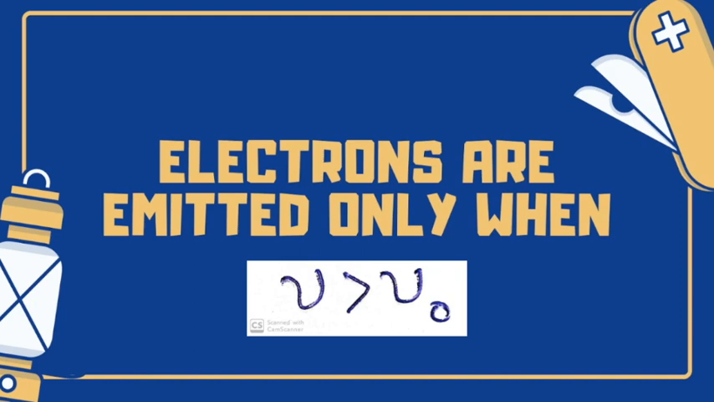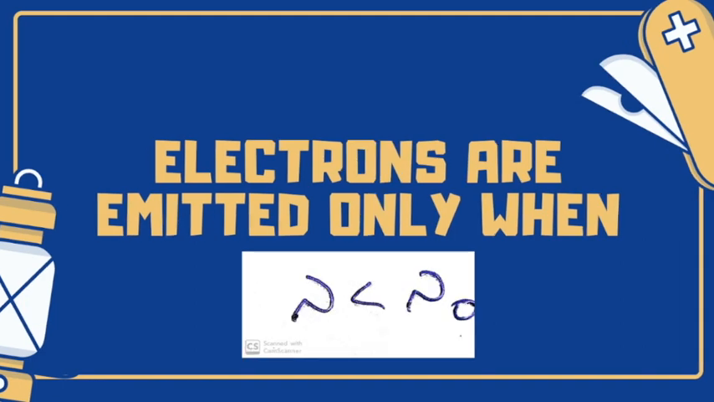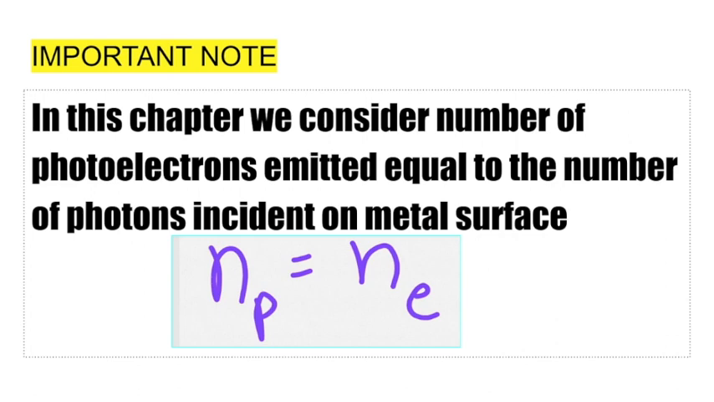A similar quantity to threshold frequency is threshold wavelength. And electrons are emitted out of the plate only when the wavelength is less than the threshold wavelength. We'll discuss more about this threshold frequency and its application in Einstein's photoelectric concept in the next class. An important note is that in this chapter we consider the number of photoelectrons emitted equal to the number of photons incident on the metal surface. This is an important note to be followed while solving problems.